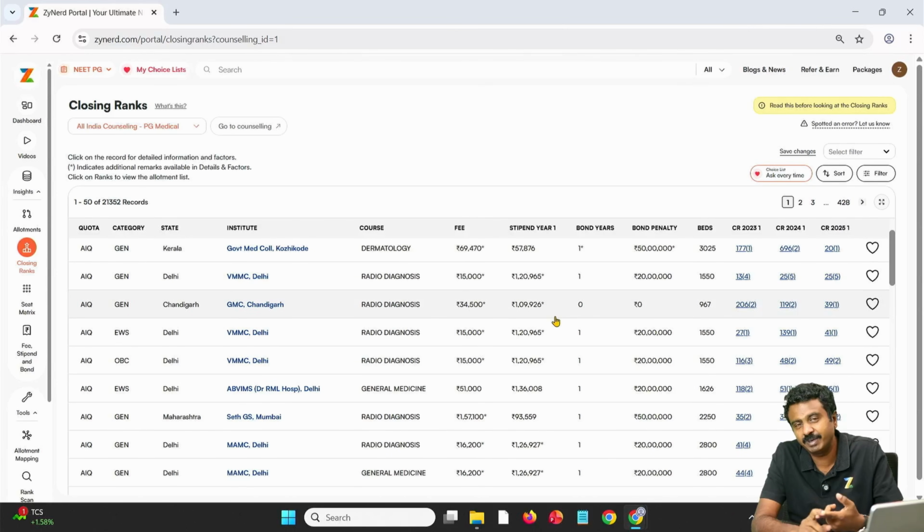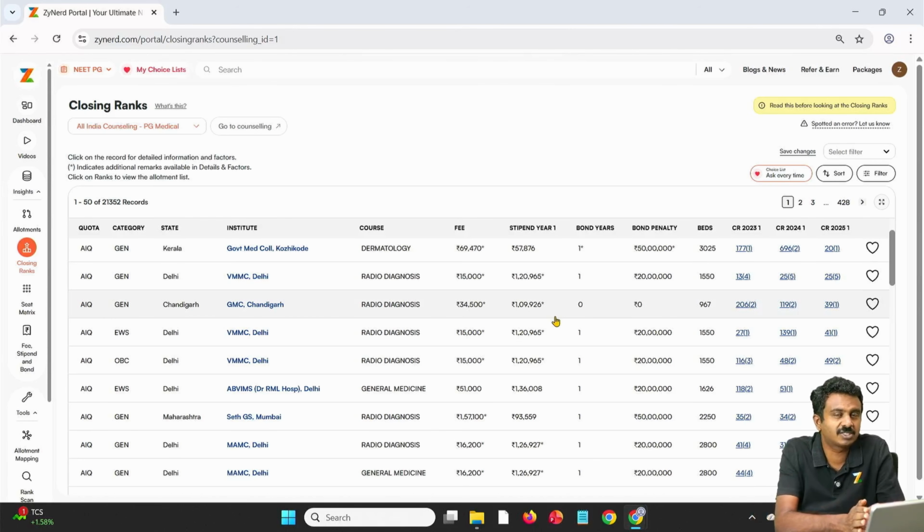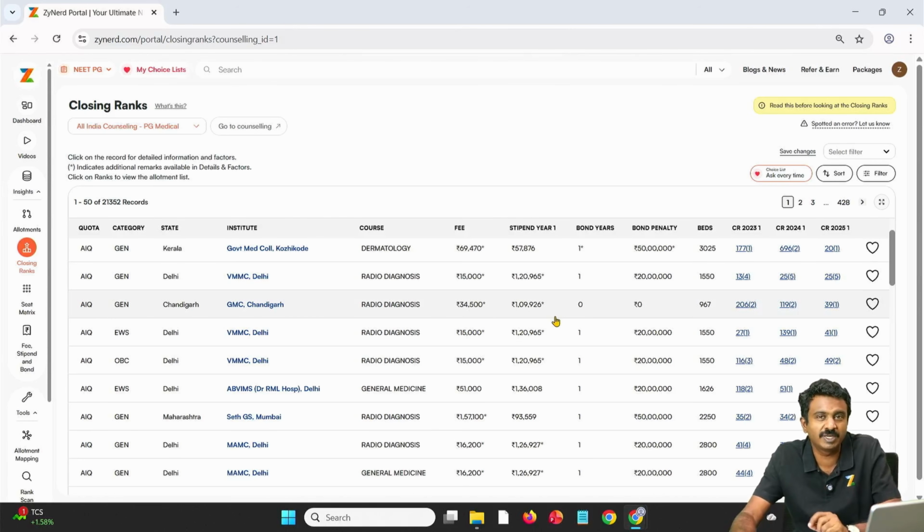The shifts happen because of, obviously we know, new seat additions. The new seat additions of government seats, around 200 to 300, are there. 50% of those are expected, so a minor shift might happen because of those seat additions. Second, there are also bigger possibilities of shifts because of vacancies that exist, because of candidates who were allotted and did not join, or who were allotted, joined and resigned, etc. The vacancies come up from round 1. Those vacancies go on to round 2, and that is why shifts happen.